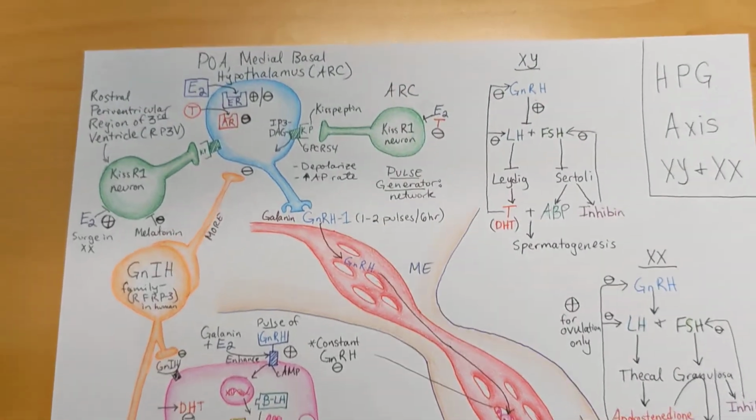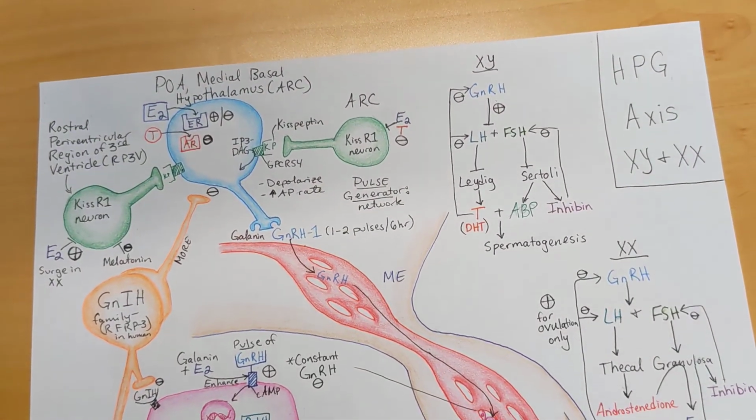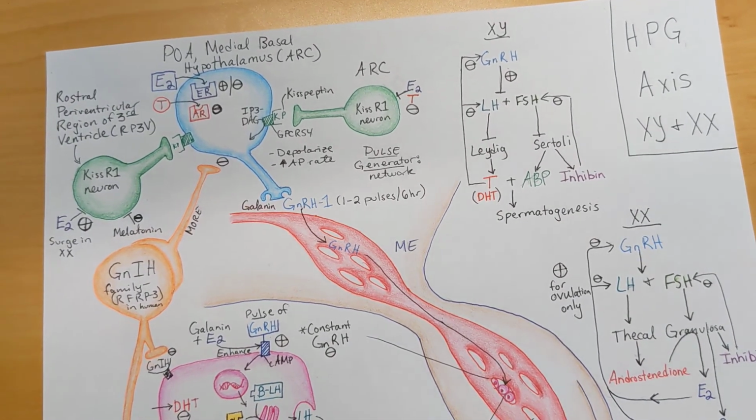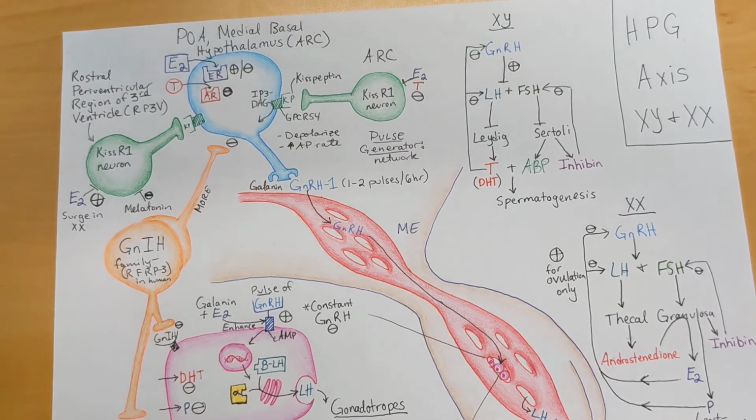So once again, this has been a summary of the HPG, hypothalamus anterior pituitary gonadal axis of both XX and XY individuals. Thank you so much.